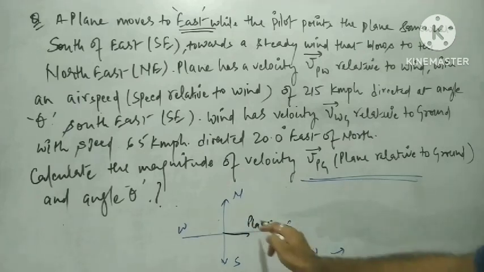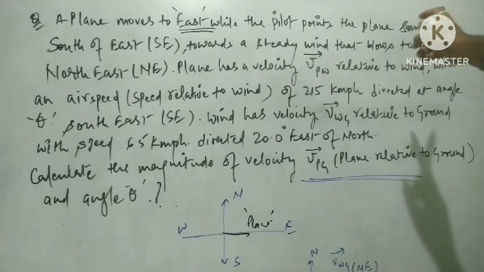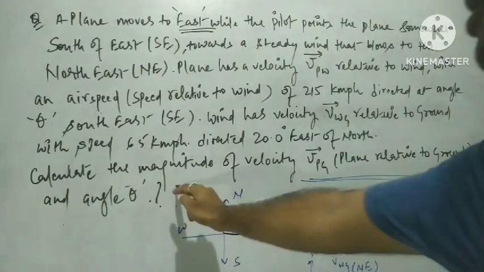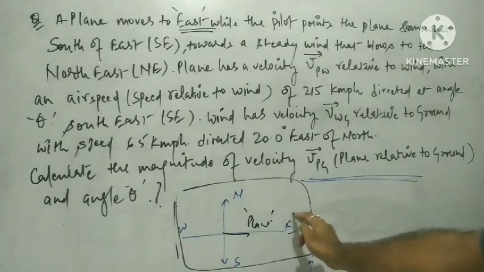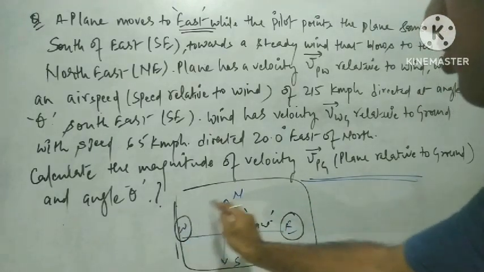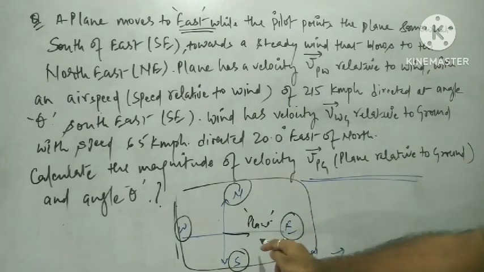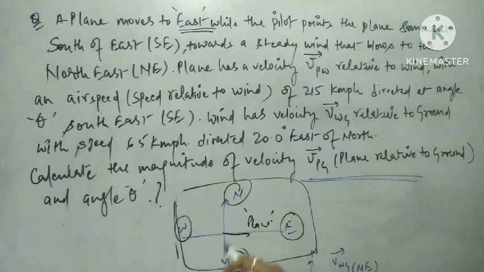We have that plane. Now, the pilot points the plane somewhat towards the south of east. If I make a directional criteria, that is east, west, north and south, the beauty of the question is that the plane is moving towards the east, but the pilot points the plane somewhat south of east.